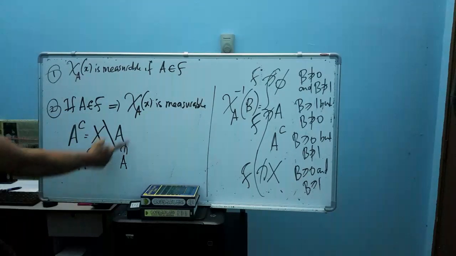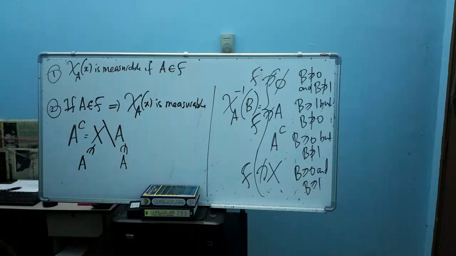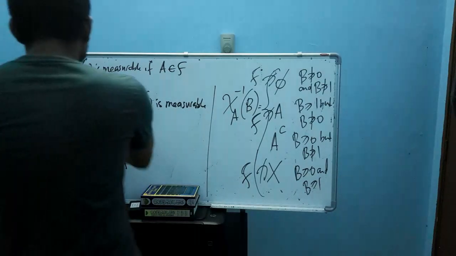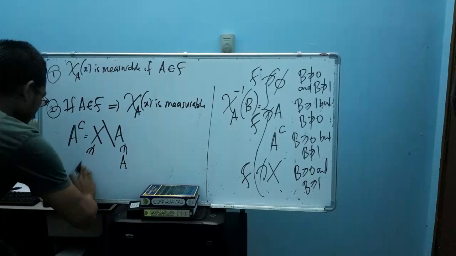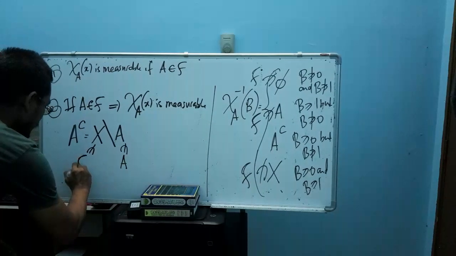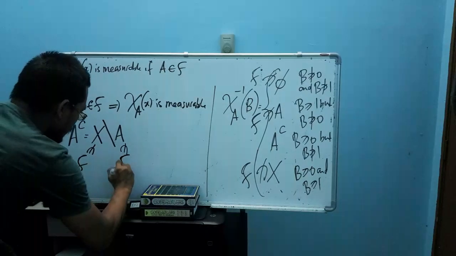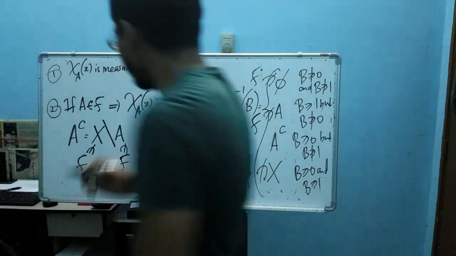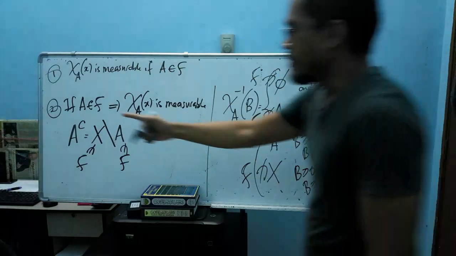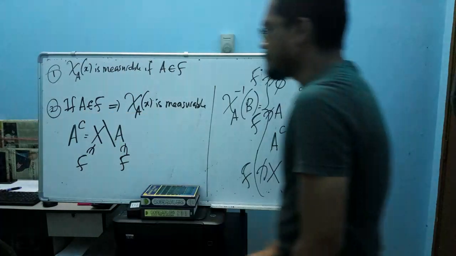So what can you say about X difference A here? Is it an element of F? This one is an element of the algebra, and A here is also an element of the algebra.